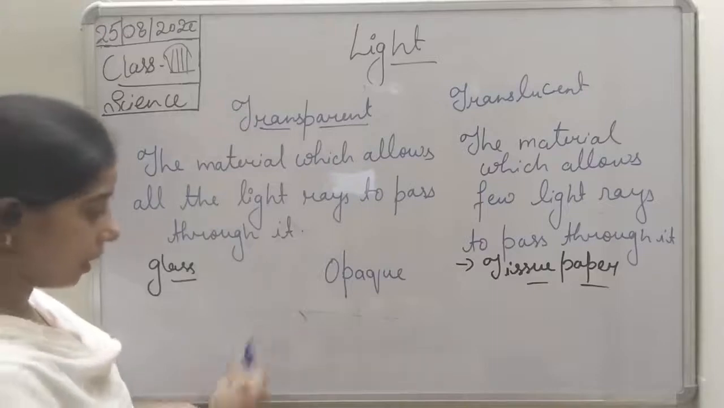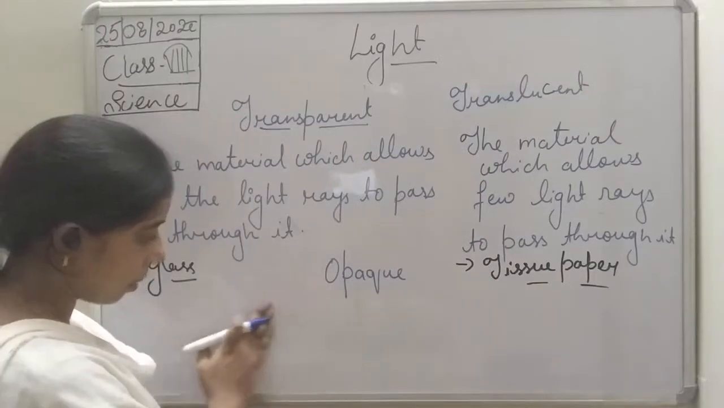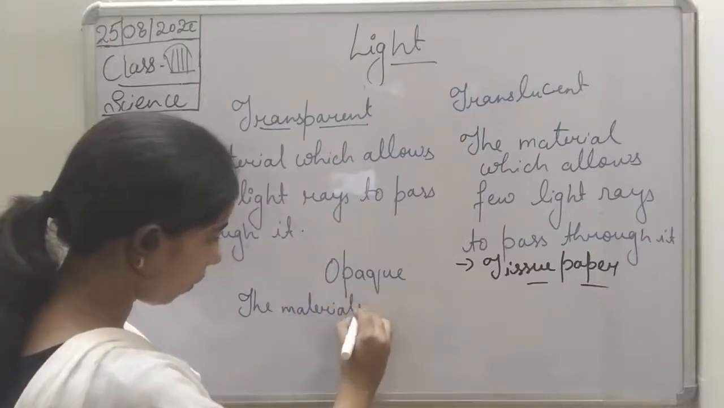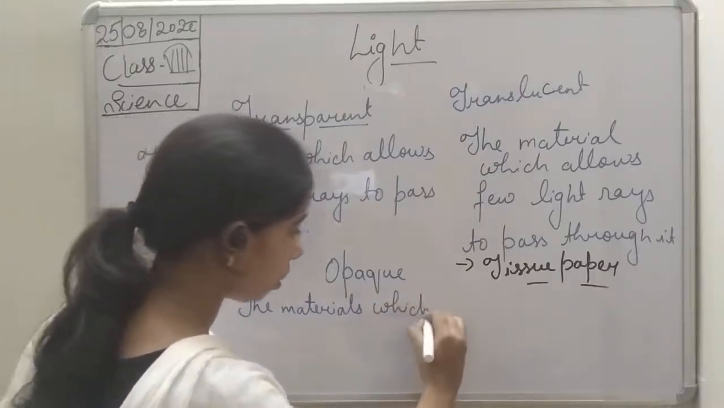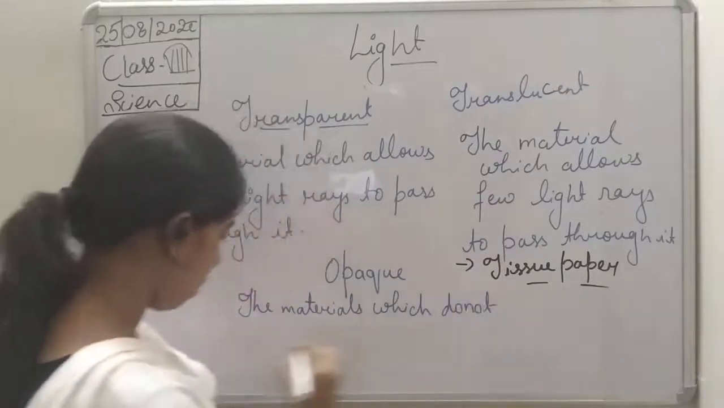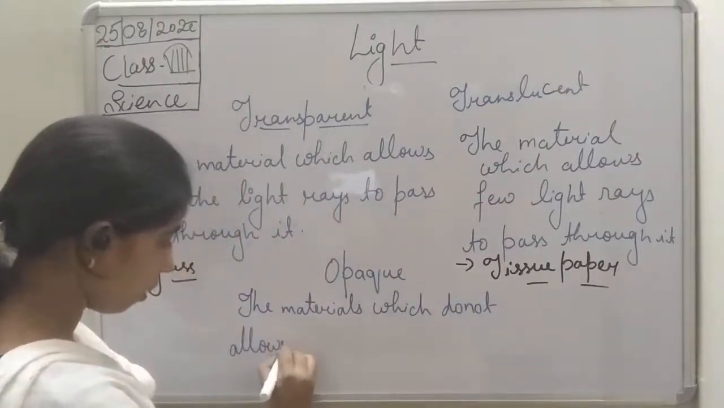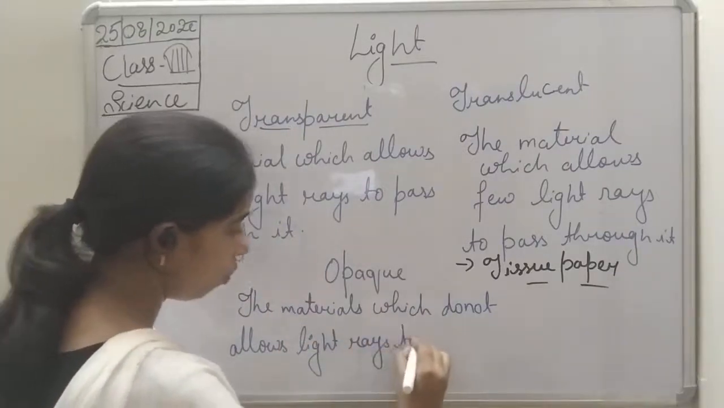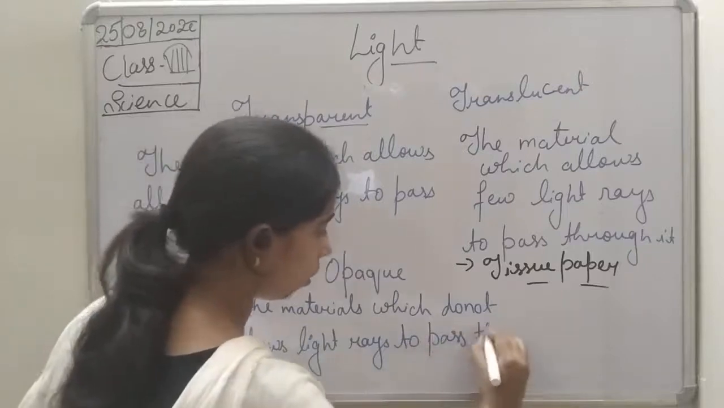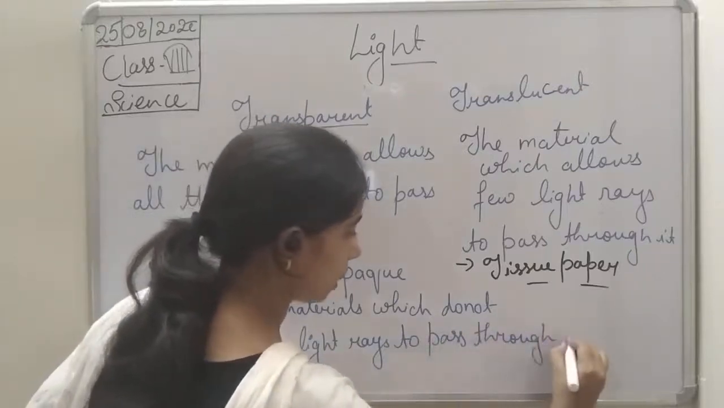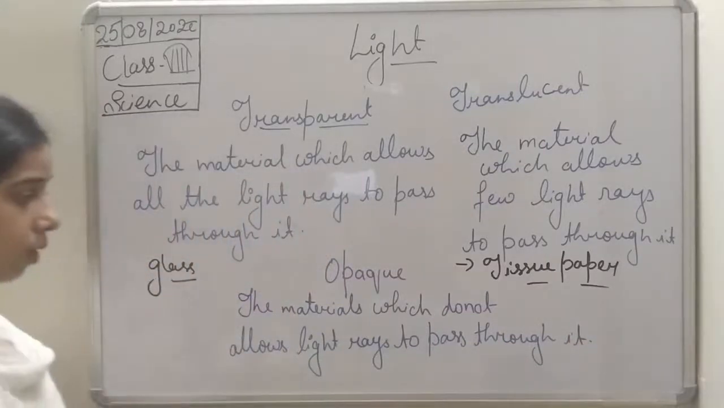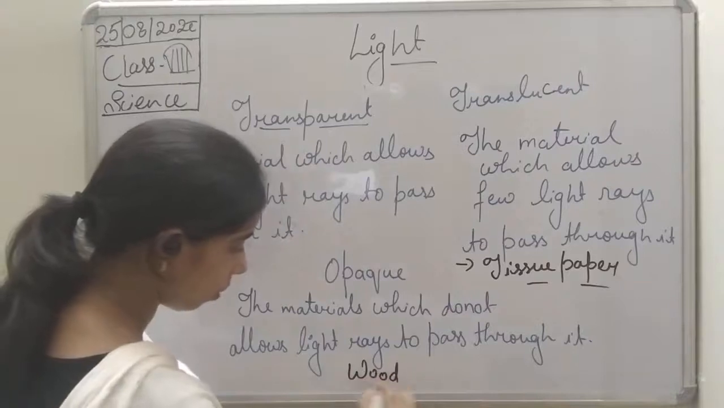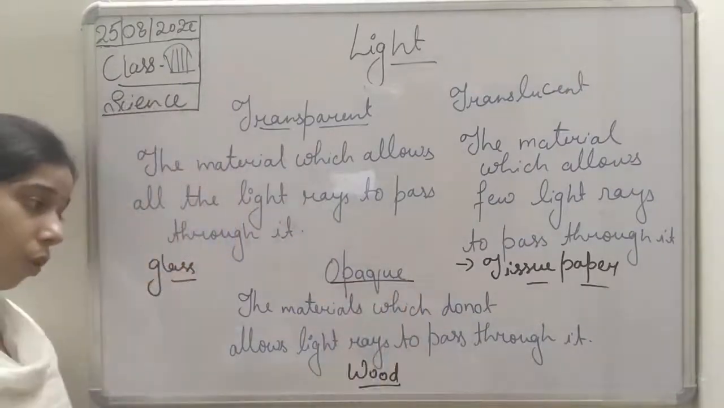Okay, so we can say that opaque materials are the materials which do not allow light rays to pass through it. Example, student, if you see the example, wood. So the example is wood. Okay, so in case of opaque, wood is there.